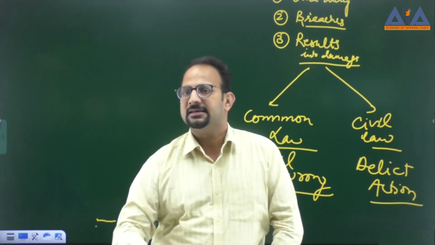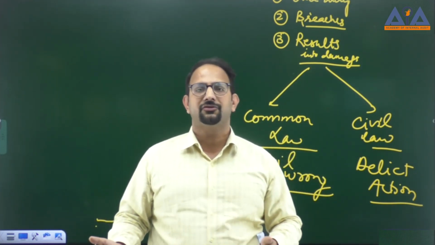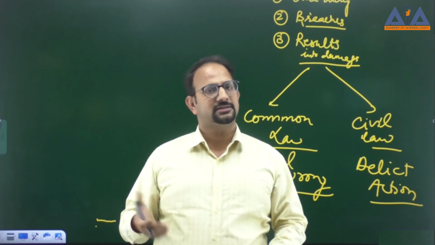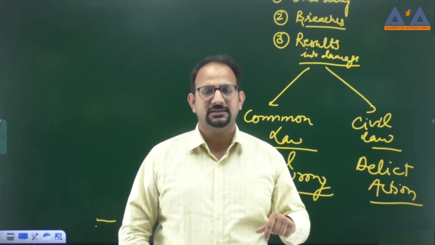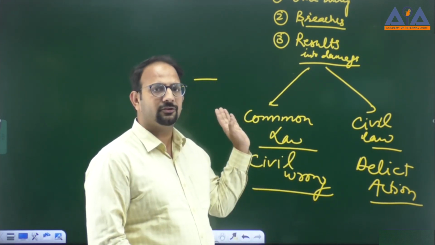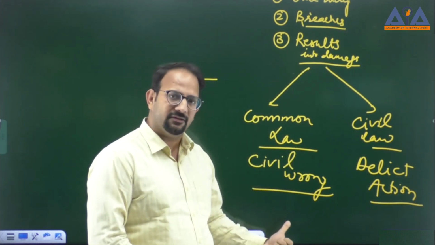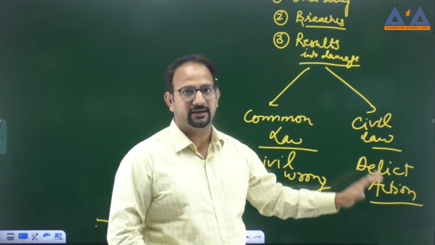So criminal cases, civil cases, contractual action or other than contractual action. If it is contractual action, that is called contract action. If it is other than contractual action, it is further divided into two forms. If we are living in the common law jurisdiction, it is known as civil wrong. If we are living in the civil law jurisdiction, it is known as delict action.